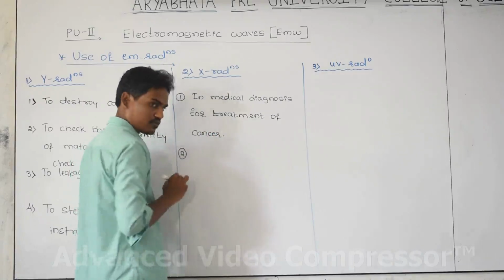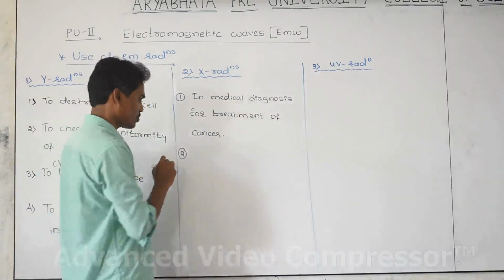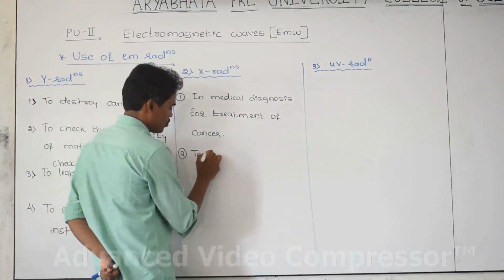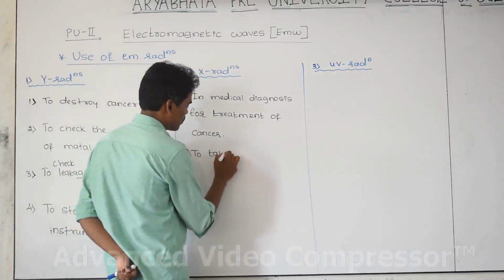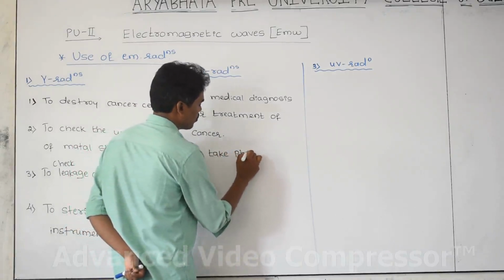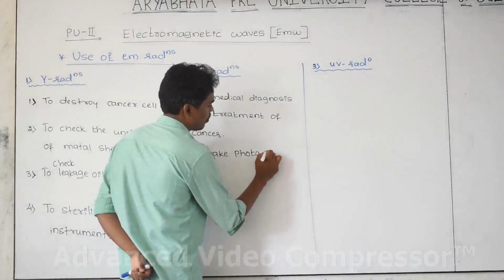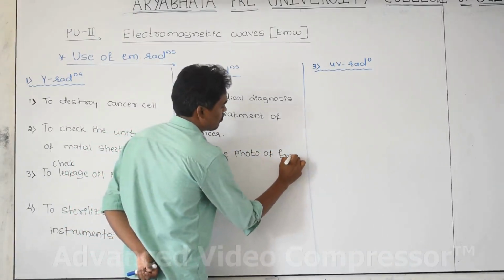Second one, gamma radiation we are going to use to take a photograph of a fractured part of bone.